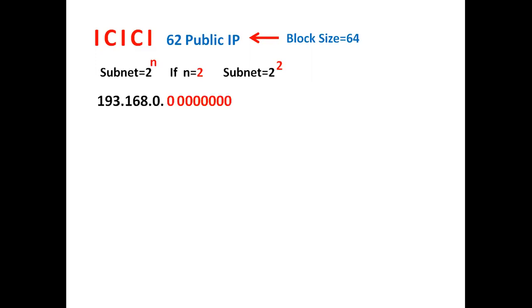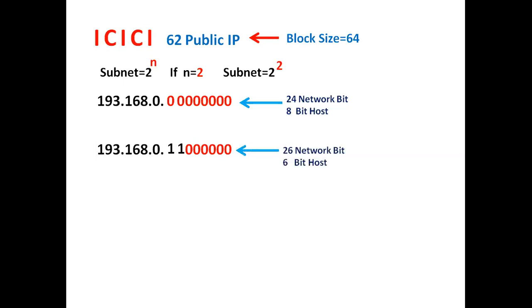This is my network 193.168.0.0. The default is 24 network bits and 8 host bits. If n is equal to 2, it means now I'm going to convert these 2 host bits into network bits. Before it was 24 network bits in class C, but now this network has 26 network bits and 6 host bits. So the mask will be 255.255.255.192. How do you get 192 here? If you add 128 plus 64, that becomes 192.